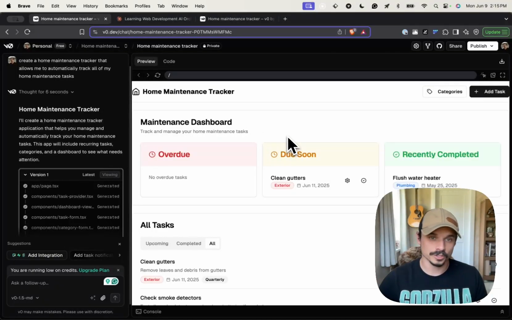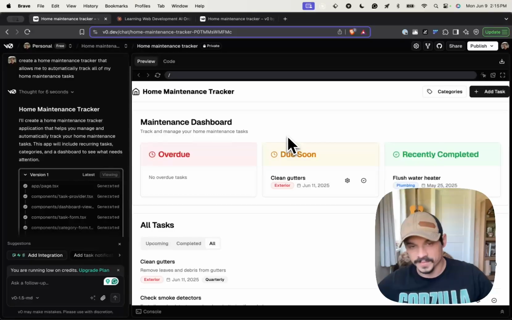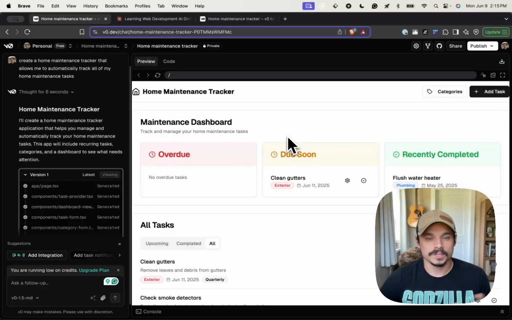A couple things to note here. One, this is very simple. This is basically a glorified to-do list with a couple different components to it. So this is not super complicated. And if this was all you were trying to do, then maybe this would be great.